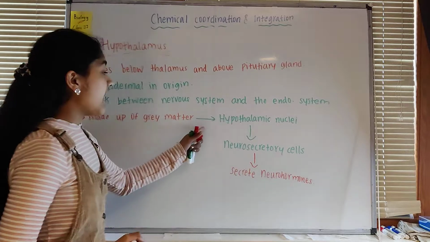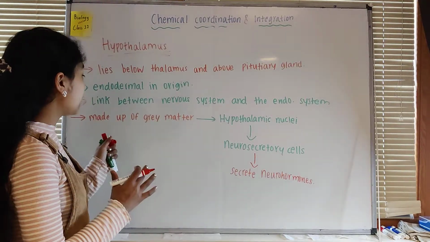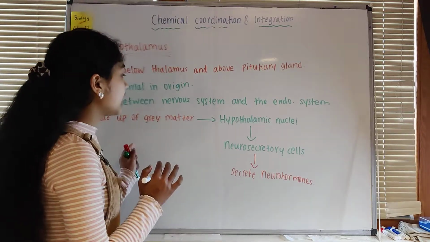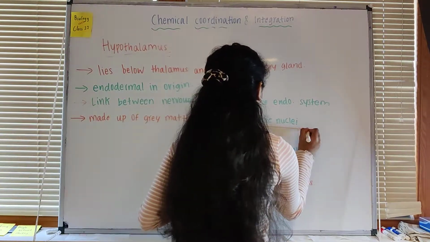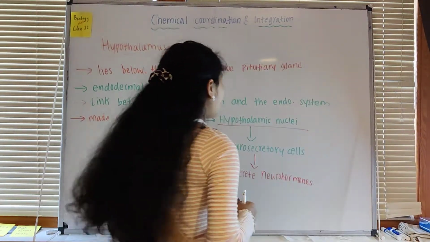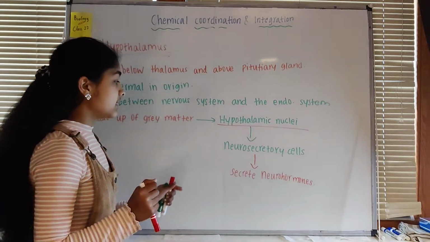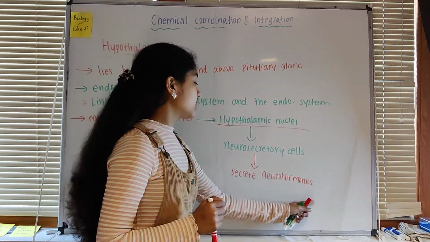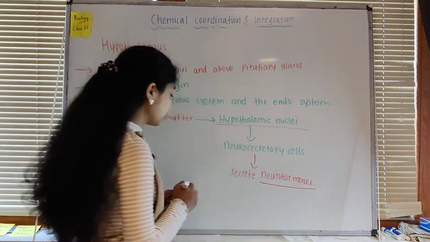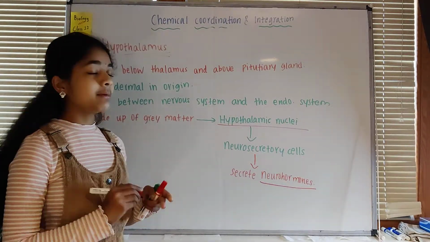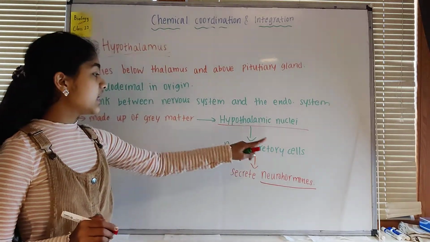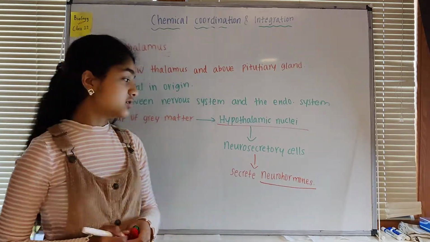So the hypothalamus is made up of some large mass of gray matter, these gray matter are called the hypothalamic nuclei, and these hypothalamic nuclei consist of the neurosecretory cells, and these neurosecretory cells secrete what we call neurohormones. This is important. As the name suggests, they secrete neurohormones.